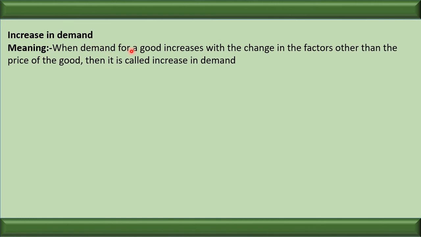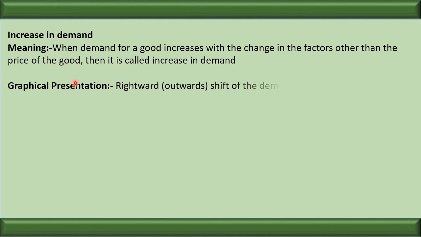As we have discussed, change in demand is of two types, increase in demand or decrease in demand. Firstly, we will discuss the increase in demand, meaning when the demand for a good increases with a change in the factors other than price, it is called increase in demand. Graphically, rightward shift of the demand curve, represented as P. There is a change in price of the related good, change in income, change in taste, but the price of the commodity is constant.